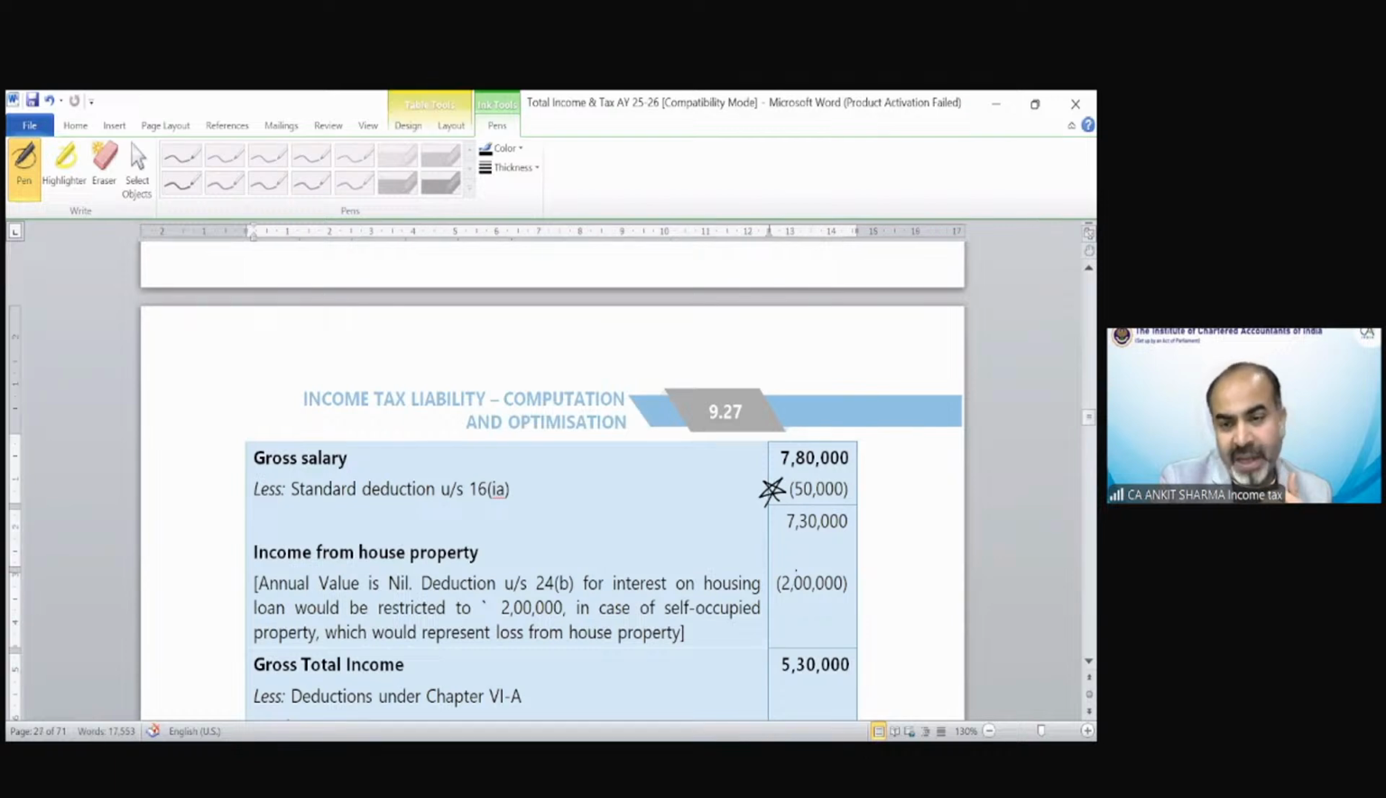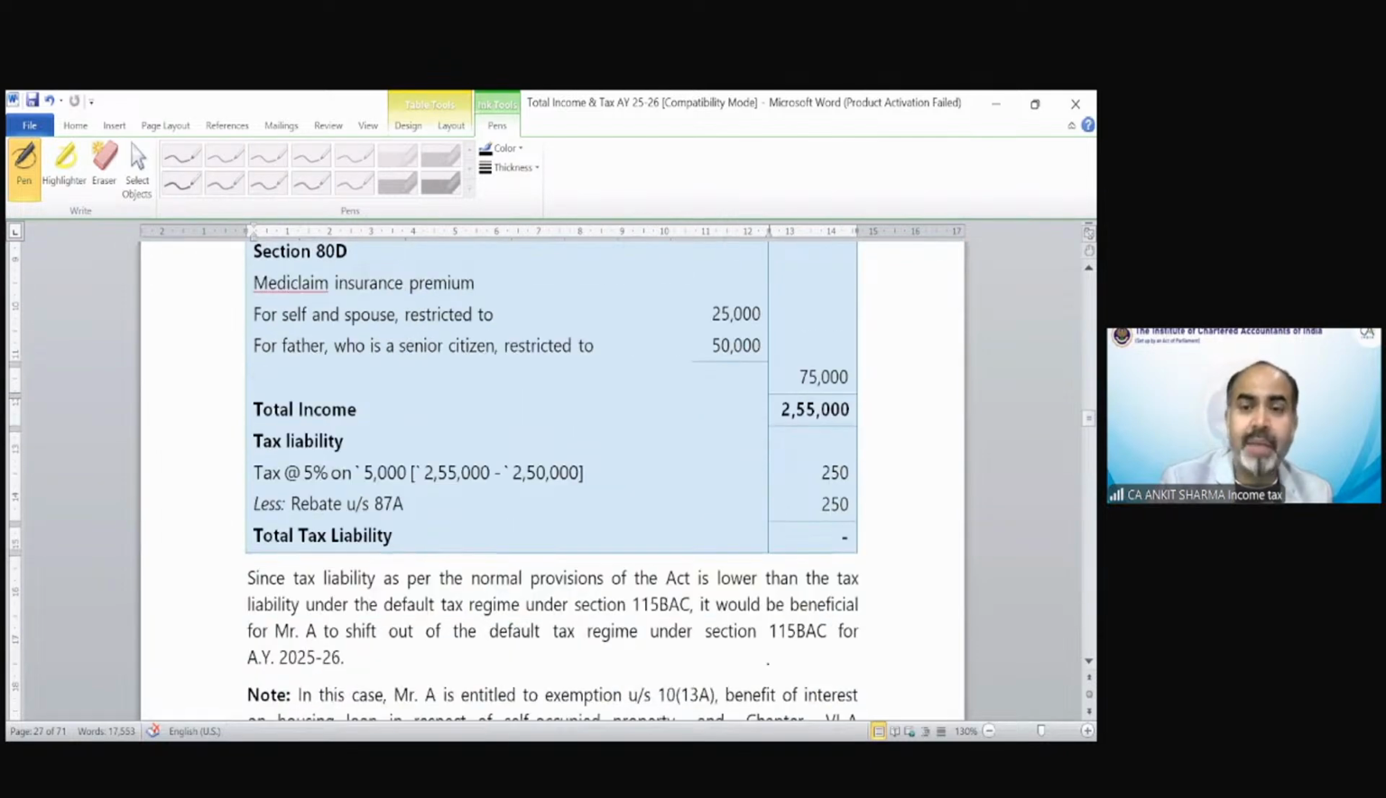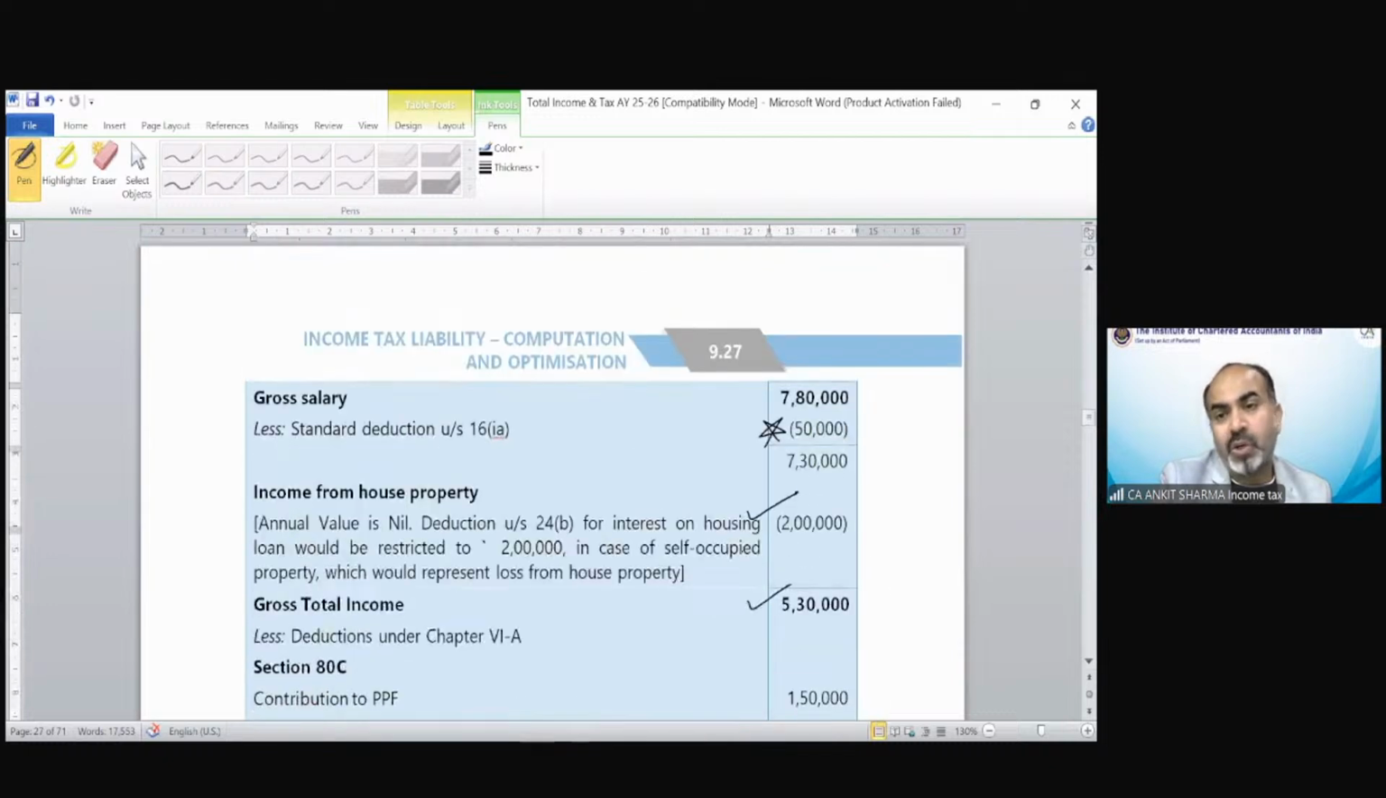House property loss, a maximum of 2 lakh you can claim. It would be set off. The total income would be 530. After other deductions, my tax liability would be 0. So now you can see which is more beneficial to an assessee.